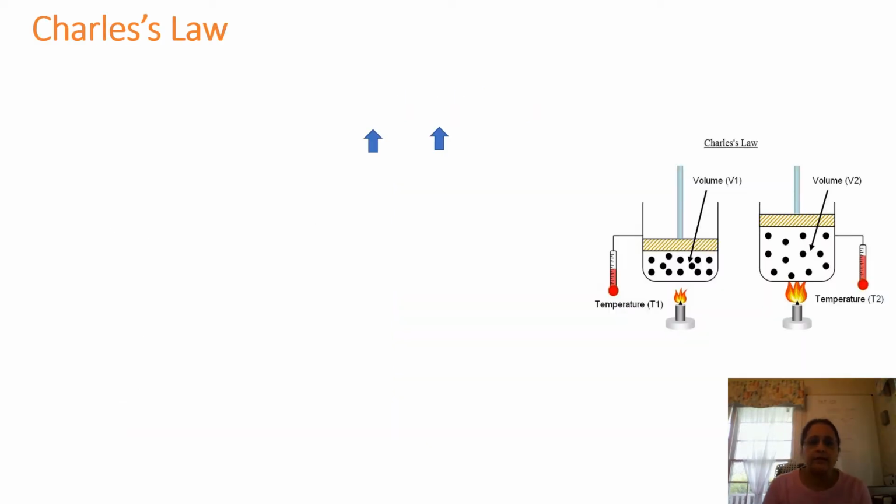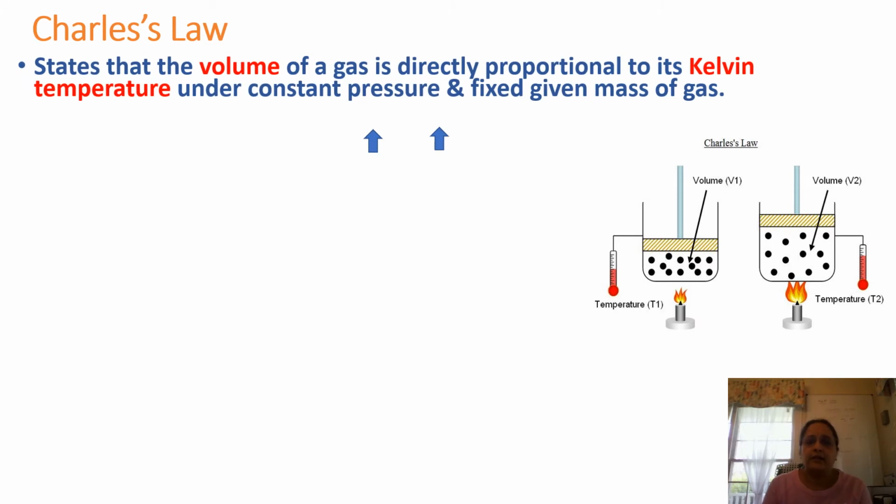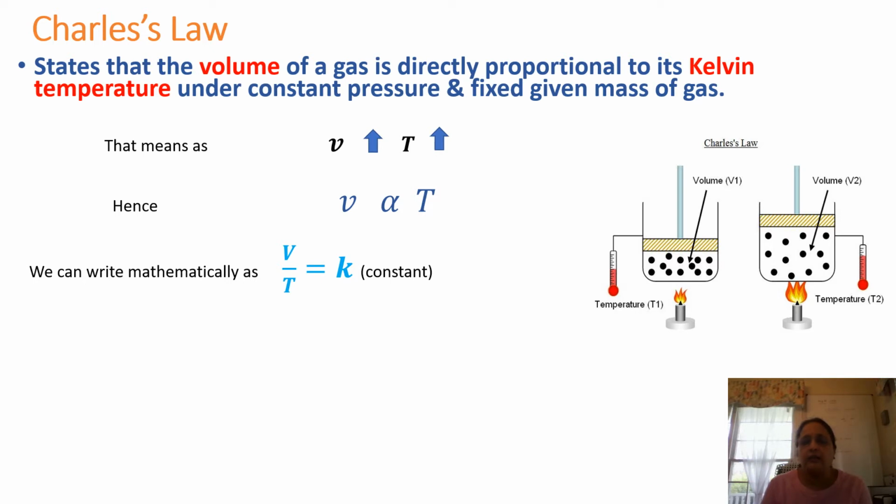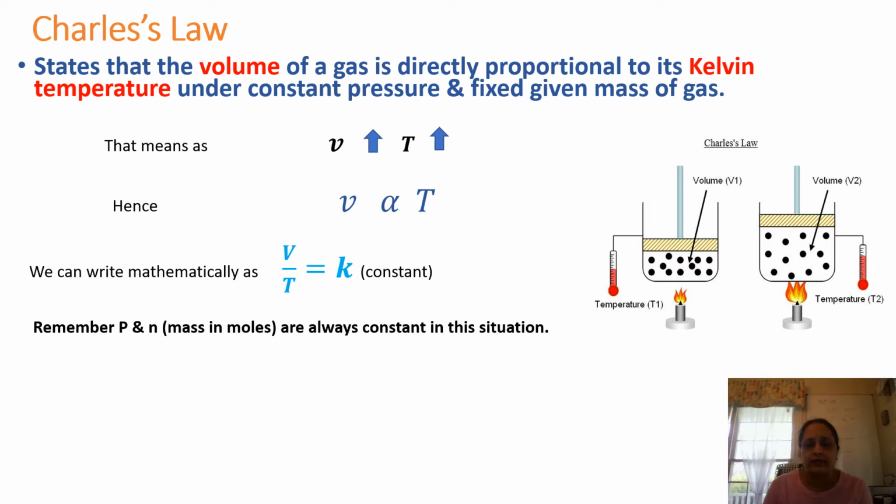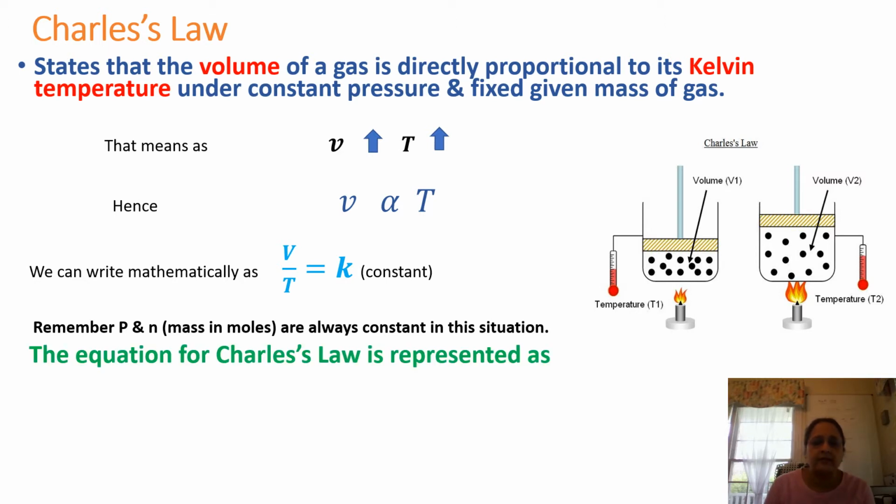Let's discuss the details of Charles' law. This law states that the volume of a gas is directly proportional to its Kelvin temperature, provided two conditions hold: constant pressure and a fixed mass of gas. That means if V increases, T also increases. If V decreases, T also decreases. So V is directly proportional to T, and we can write mathematically V/T = k, a constant. But again, P and n always remain constant in this situation.